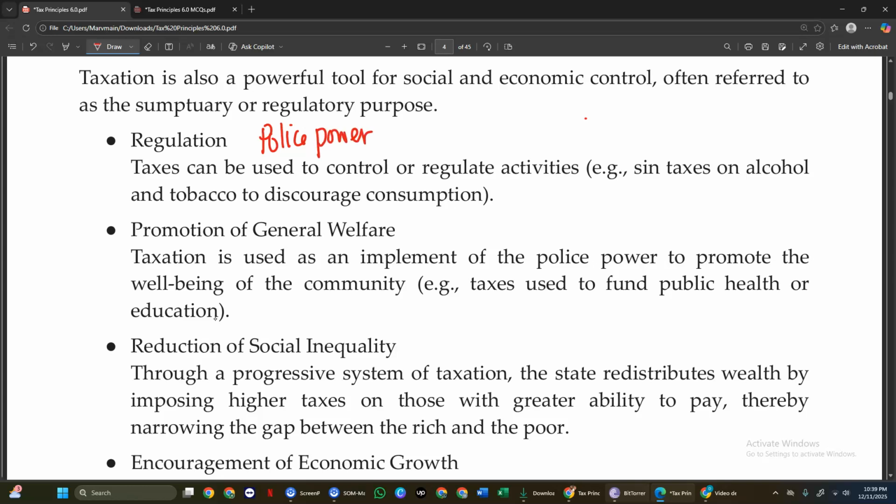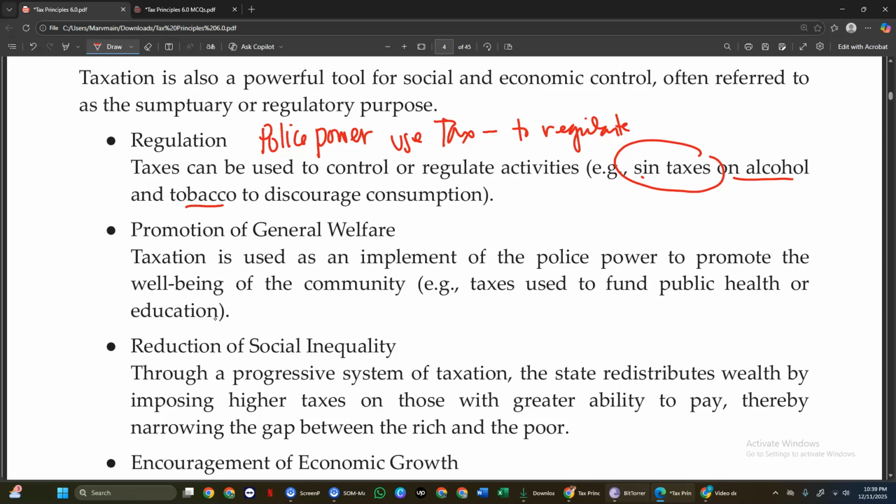Okay. In other words, you can use tax to regulate. That is an act of police power. So example, if you want to regulate or to reduce the consumption of tobacco, sin taxes, alcohol and tobacco, you need the sin taxes. You have to make it more expensive in order to reduce the consumption of the user to avoid endangering his or her health in drinking alcohol and smoking tobacco.